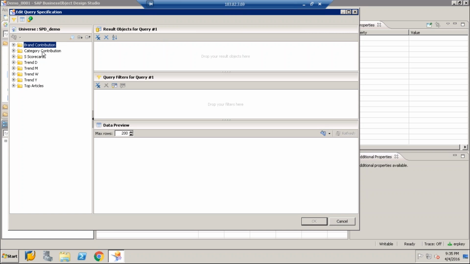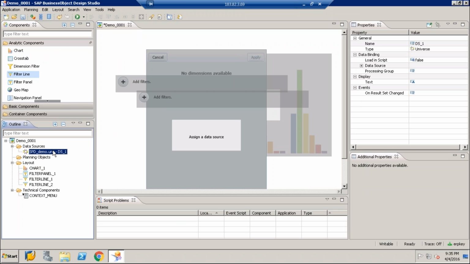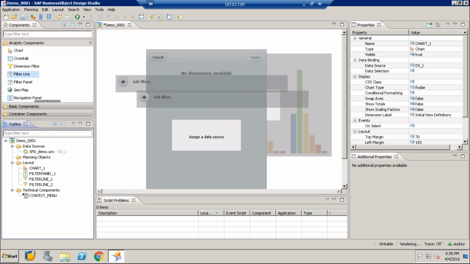Let's create a query from the universe. So we have created one data source. Whenever we want to bind this data source, or assign this data source, to a particular component.